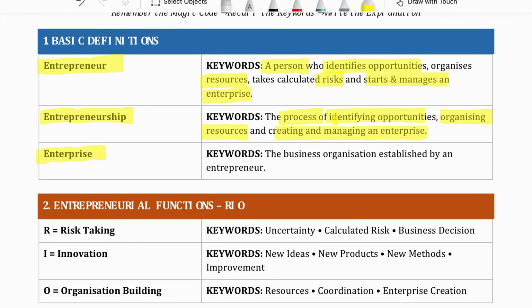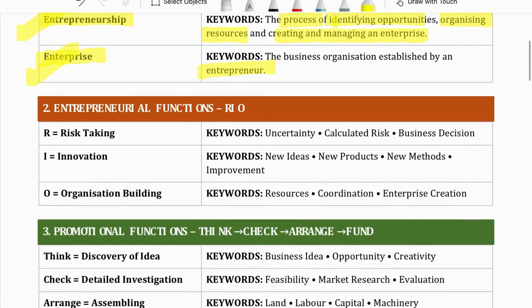Next comes the enterprise. What is enterprise? Enterprise is a business organization which is established by an entrepreneur. So these are the 3 definitions which you have to learn: entrepreneur, entrepreneurship and enterprise. Next come the functions of entrepreneur.